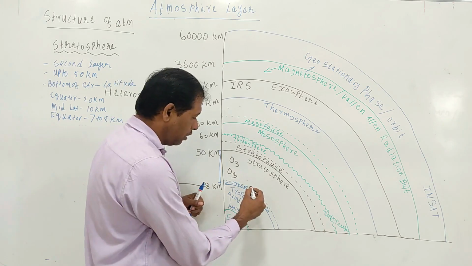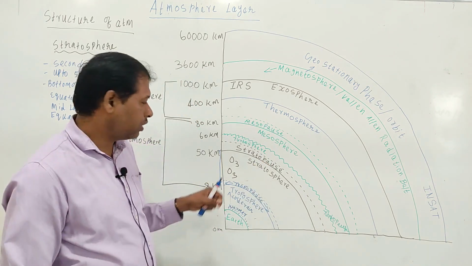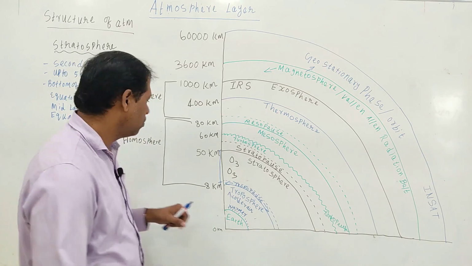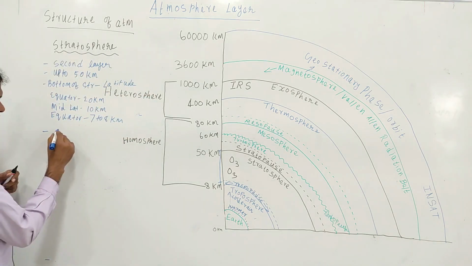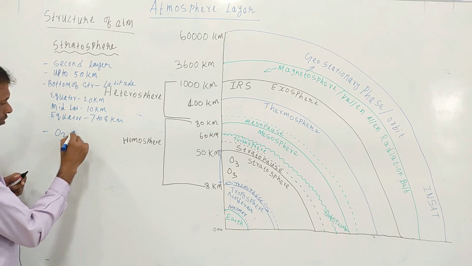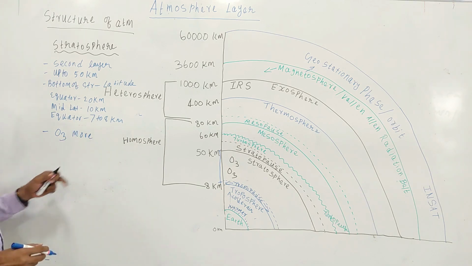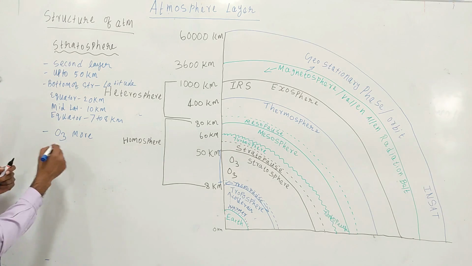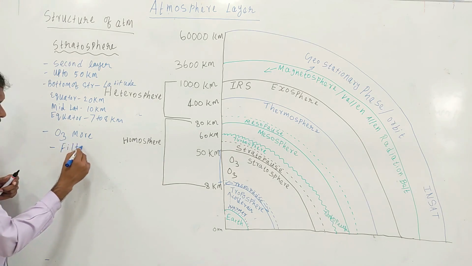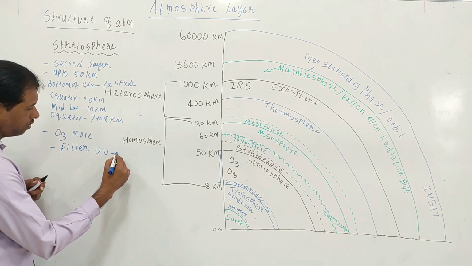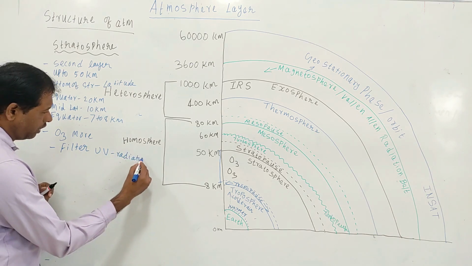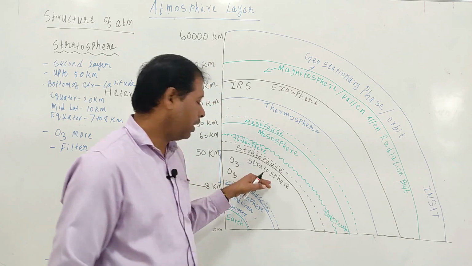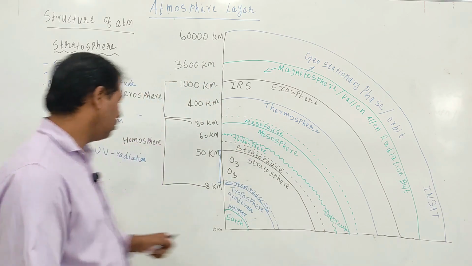So the temperature increases with increasing altitude, because these O3 molecules, more in the stratosphere, filter UV radiation from the sun, and that's why it is responsible for higher temperature with increasing altitude.